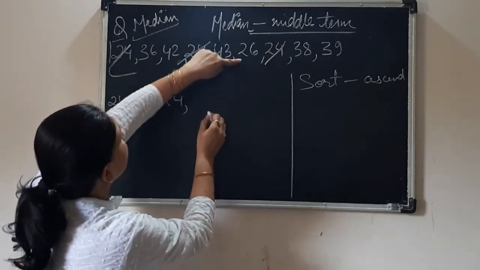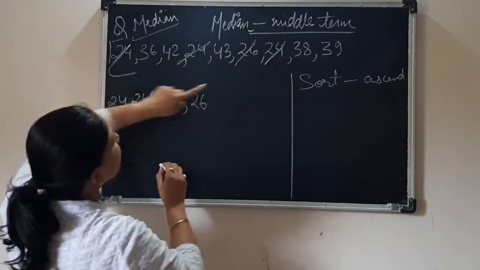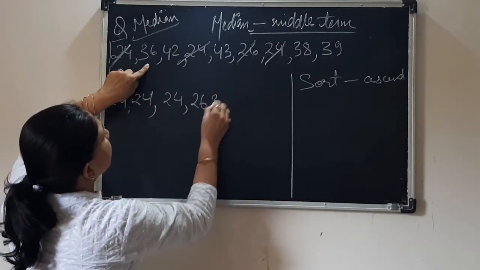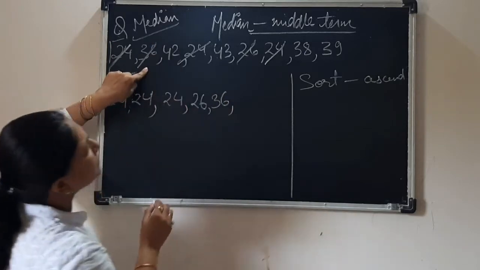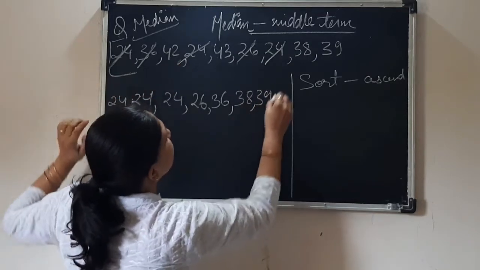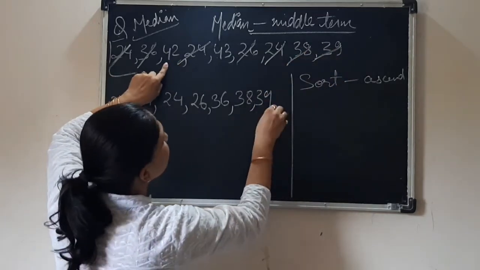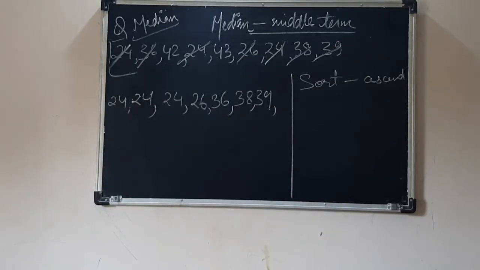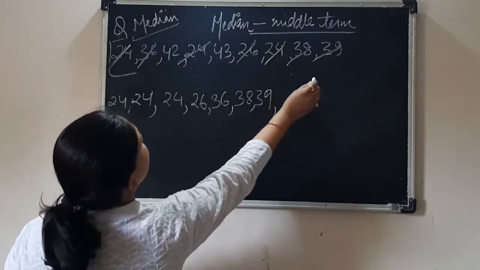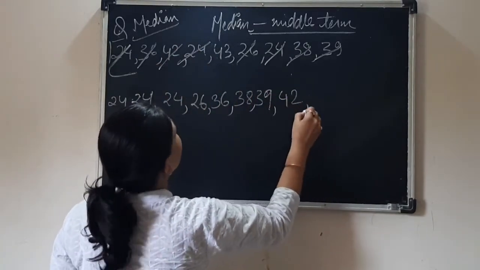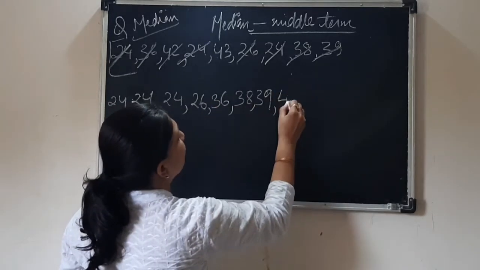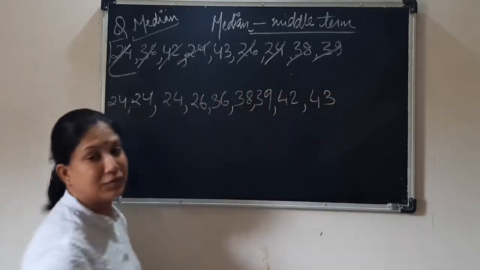After 24, we can write, see here we have 26. Then 26. Then what can you take? 36. Then after 36, another number. After this will be 38. Then I can see 39 and I will rub this much. 39. Then I have 42 and 43. I'll write down neatly. So we have 42 and 43.